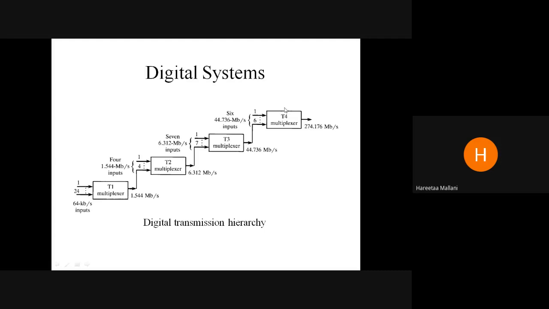By using this digital transmission hierarchy, we can change the transmission rate. At last, we can add some more also. But here I have shown 4 different systems connected together to get a speed of 274 megabits per second. So this is the T4 multiplexer. So this is the basic digital transmission hierarchy.